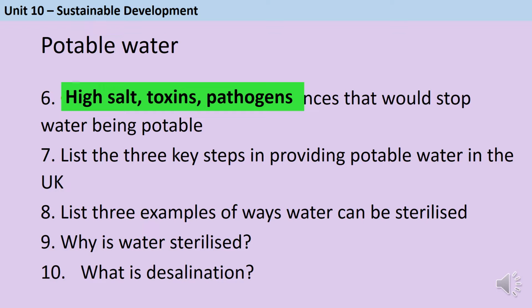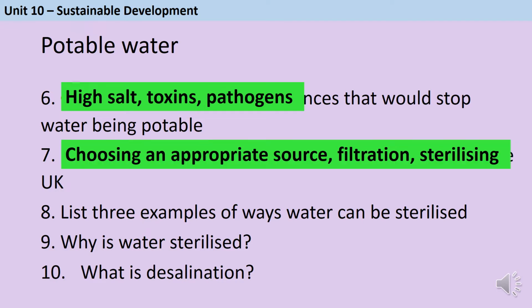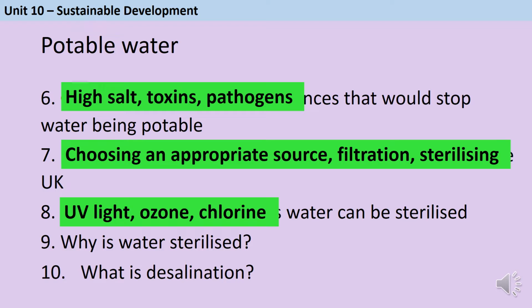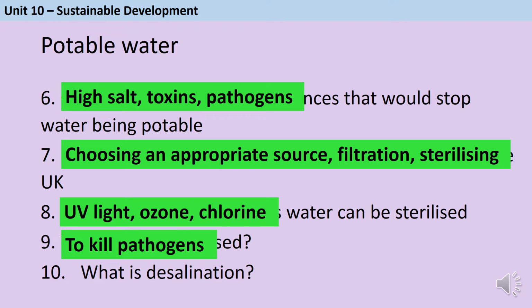Here in the UK, to make potable water, we need to find an appropriate source of fresh water, then filter it to remove any solid objects, and finally sterilise it. That could be by using UV light, ozone or chlorine gas. The point of sterilising it is to kill pathogens. It's important that you're saying kill rather than remove, because actually there could be bacteria in the water you're drinking. It's just they're dead because we've killed them with chlorine.